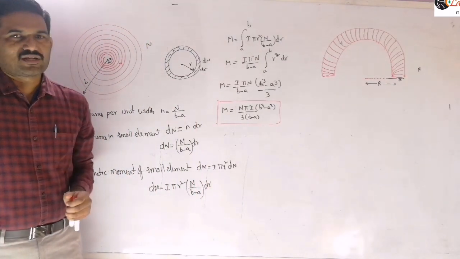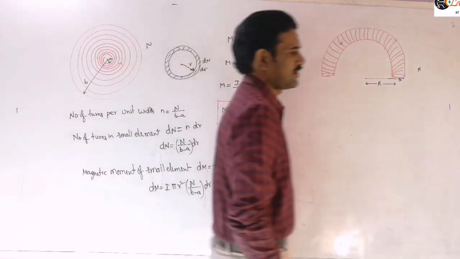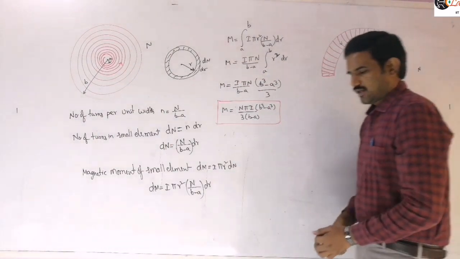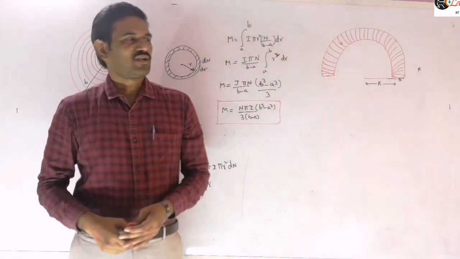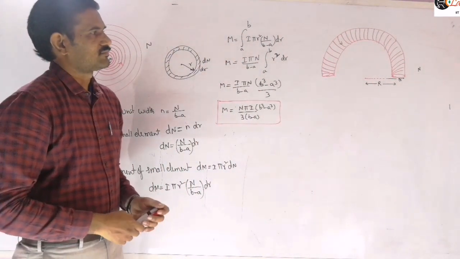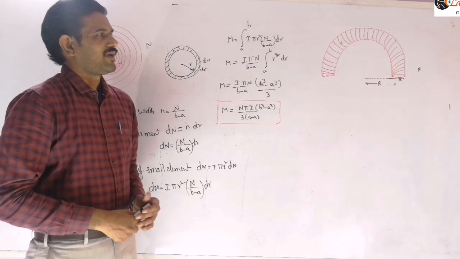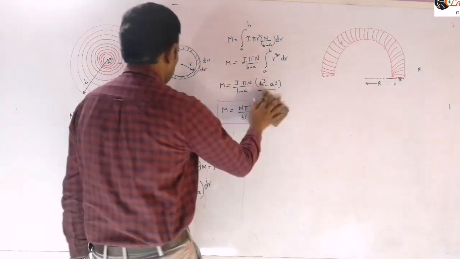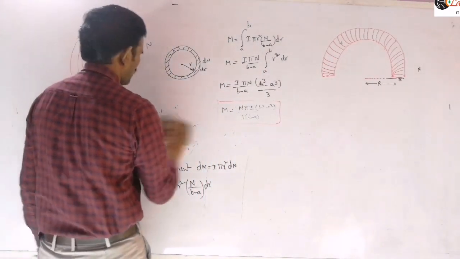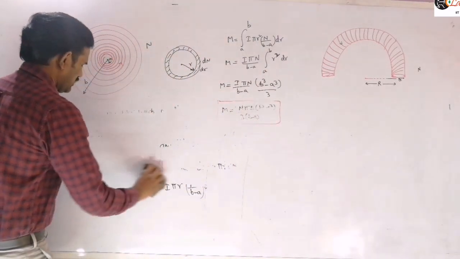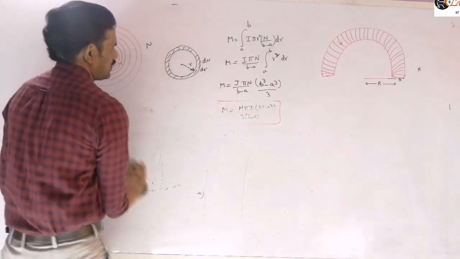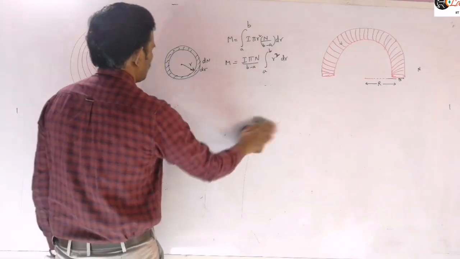On a hollow semicircular tube of mean radius R, an insulated wire is wound such that the total number of turns is n.